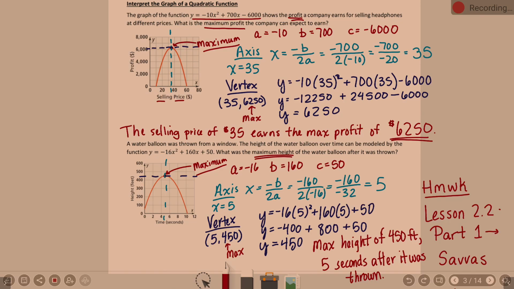Okay, and by the way, if you're not sure, how'd you know it was feet? How'd you know it was seconds? I'm using the labels on my graph right there. They didn't necessarily say that it was feet and seconds that it was measured in, but I'm using the labels on my graph. Okay, questions on this?